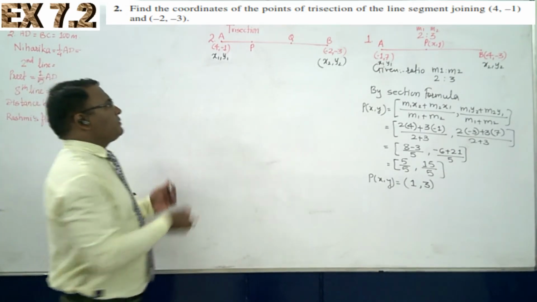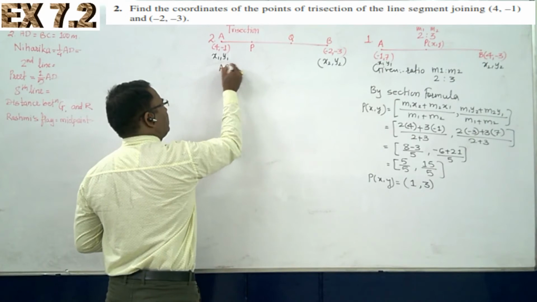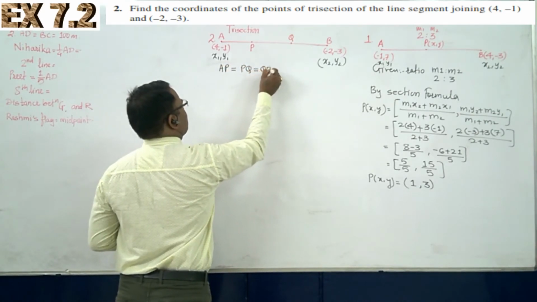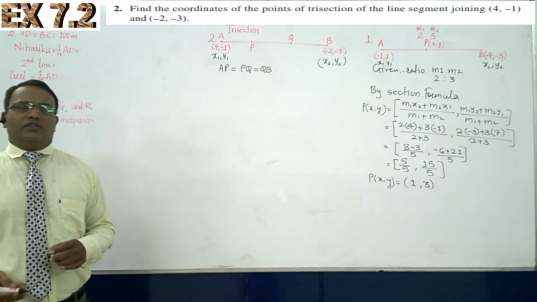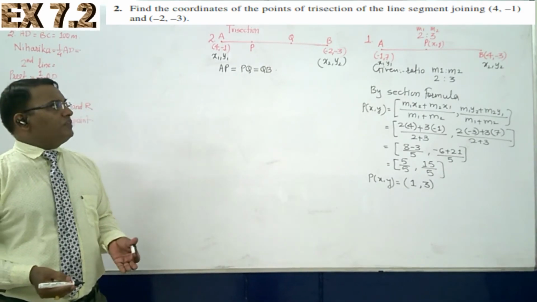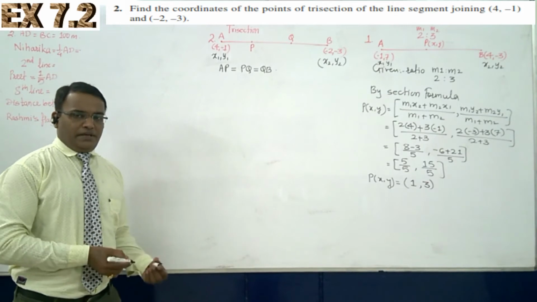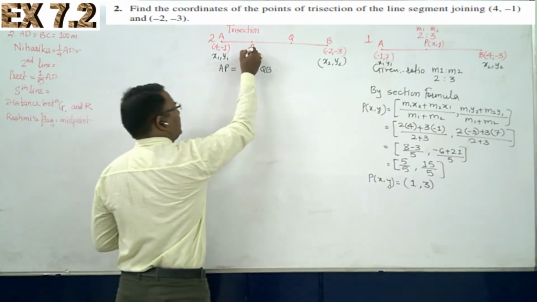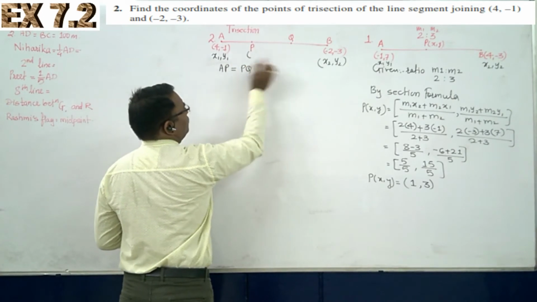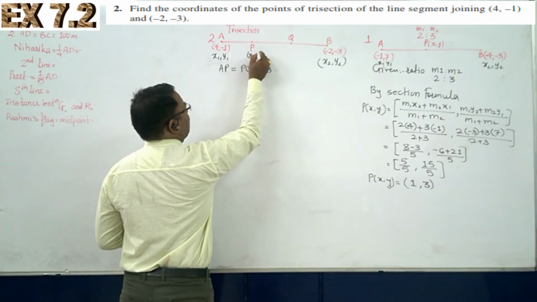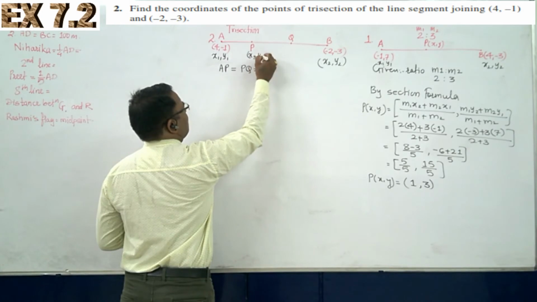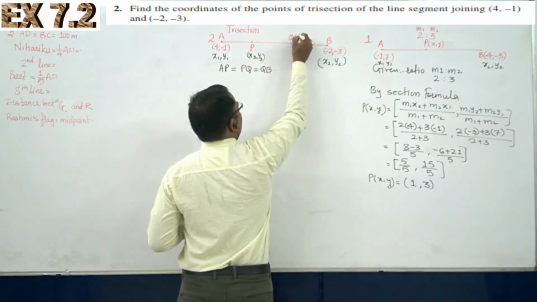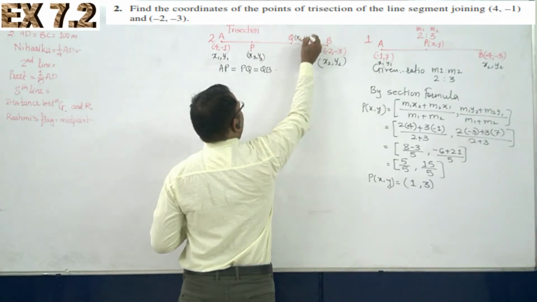Now since it is given that the line segment AB is trisected, it means the value of AB, that is AP, is equal to PQ, which is equal to QB. All three are equal. Now if you want to find out the coordinates of P, suppose P is (x3, y3), and then Q is (x4, y4).